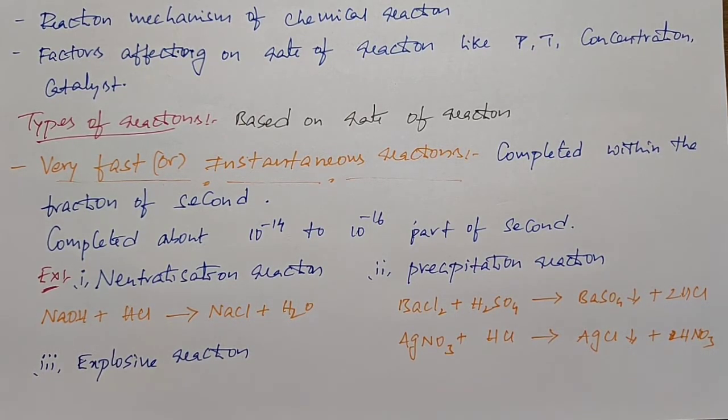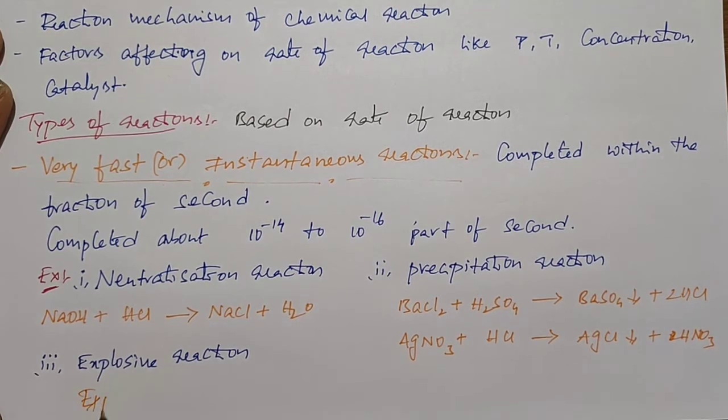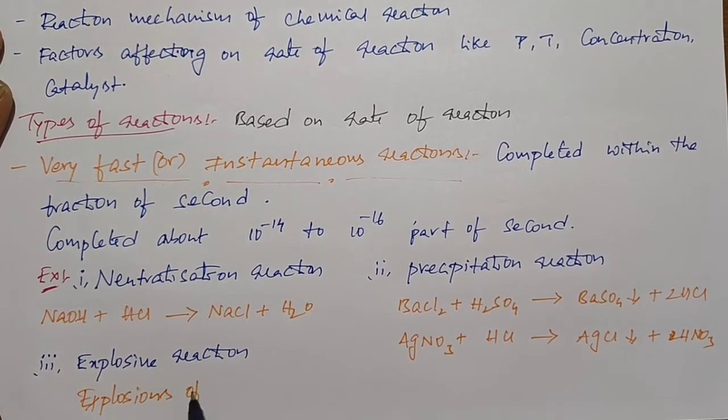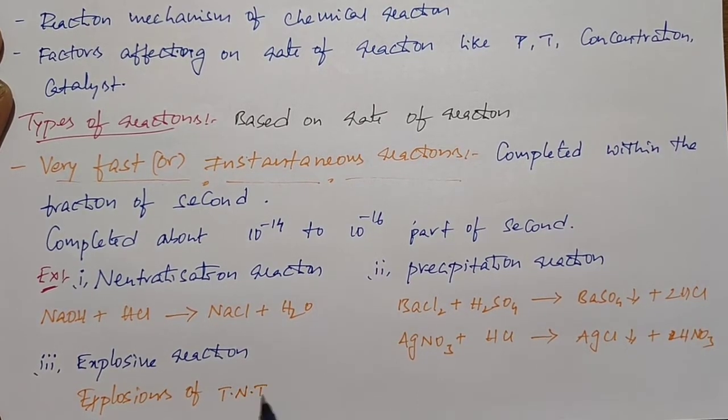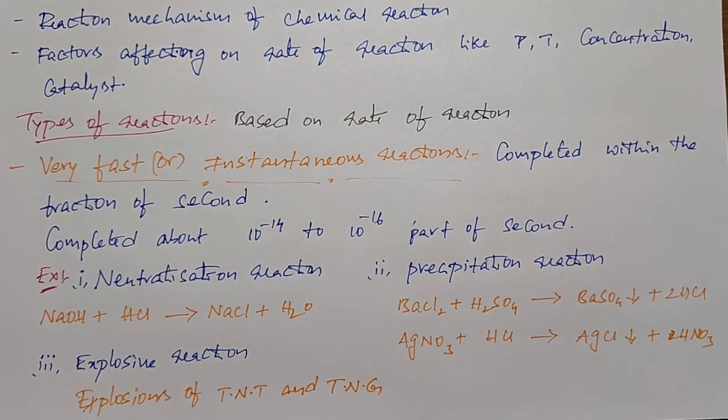TNT is trinitrotoluene and TNG is trinitroglycerin. The explosions of TNT and TNG are examples of very fast reactions. All these kinds of reactions are examples of very fast or instantaneous reactions.